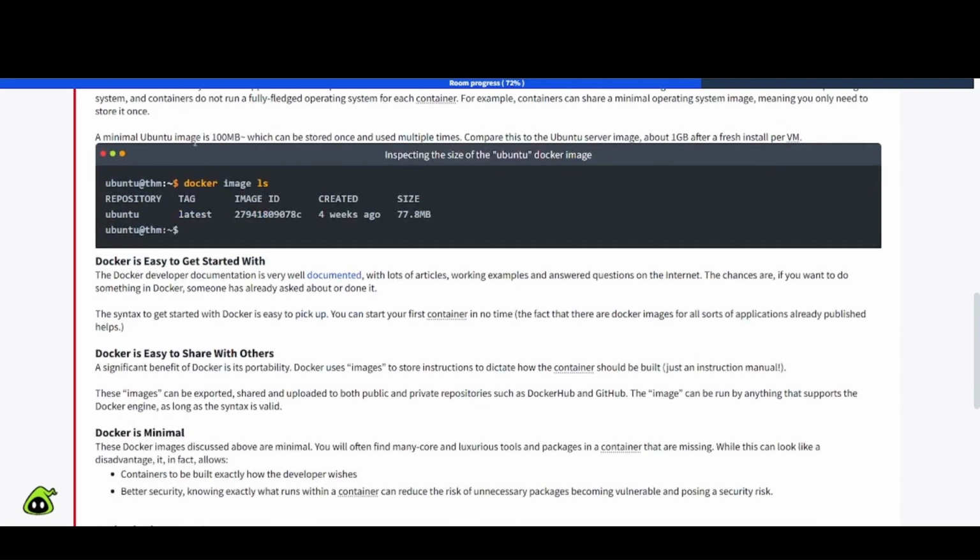A minimal Ubuntu image is 100 megabytes, which can be stored once and used multiple times. Compare this to the Ubuntu server image, about 1 gigabyte after a fresh install per VM. So here's an example, inspecting the size of the Ubuntu Docker image. They did docker image ls to list those out here. You have Ubuntu, tag latest, there's the image ID, created 4 weeks ago, and then there's the size of it.